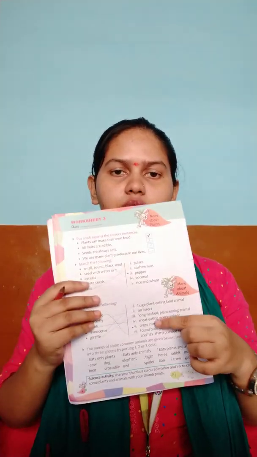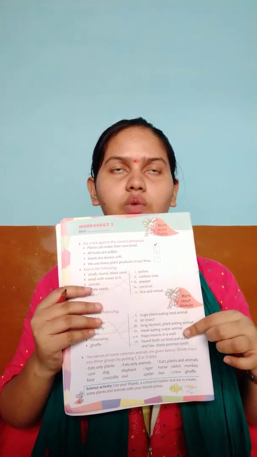They are vegetarians. So we can match the rhinoceros with the first one. Now giraffe, as we all know, has a long neck and is a plant eating animal, so we can match it with the third one. So we have done this. As you can see, both match the columns are done.